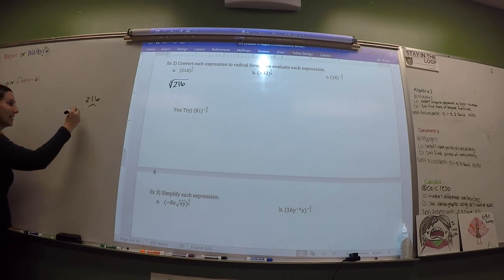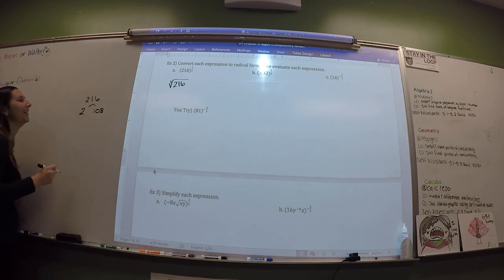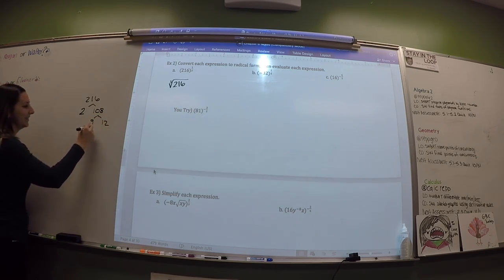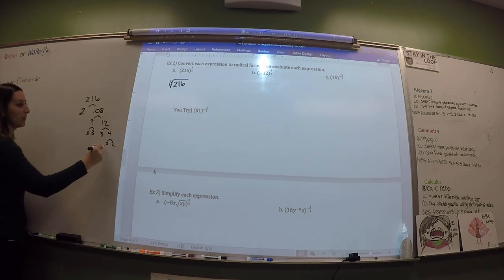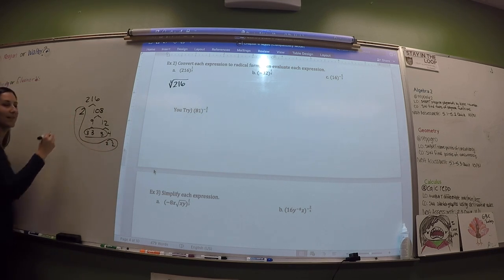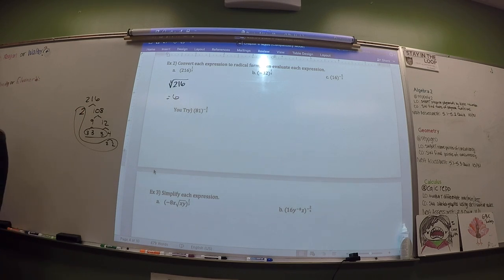What goes into 216? 2 goes in. 108. What goes into 108? 9 and 12. And 3 and 3, and 3 and 4, and 2 and 2. All right. So remember, we're looking for groups of 3. We have 3 3s, and we have 3 2s. And what does that make? A 6. Oh, wait. I literally just was gonna put 6 to the third, but wait. When you're keeping it, you just get 6. Ta-da.